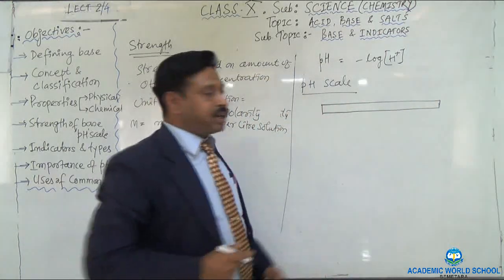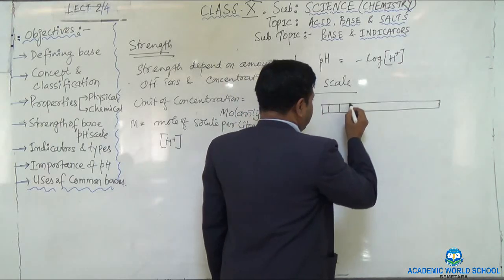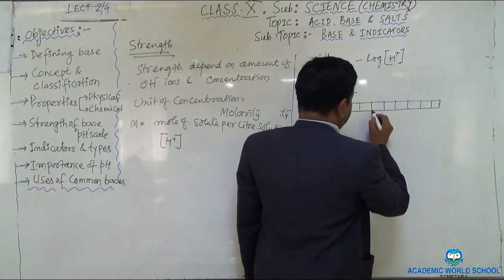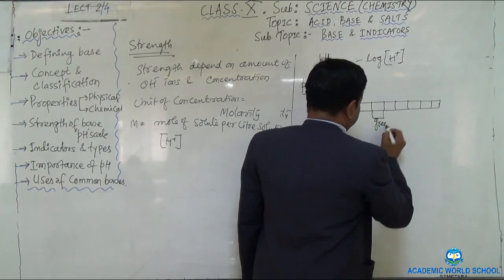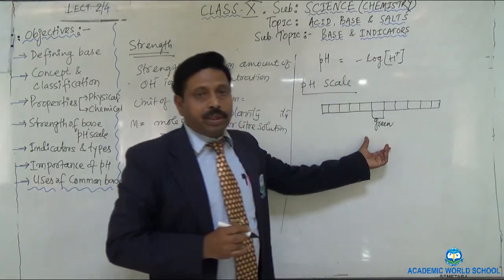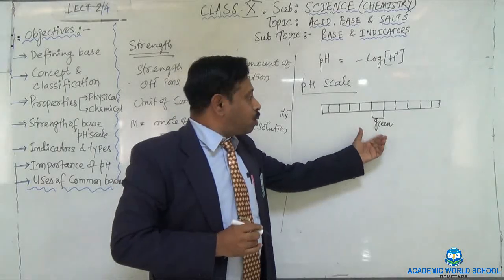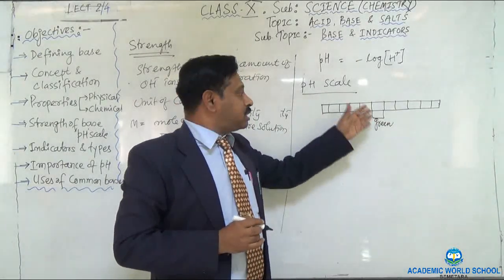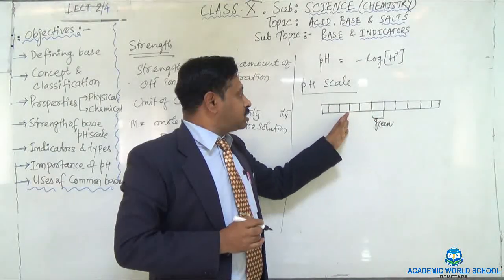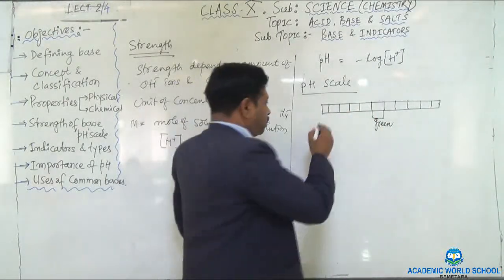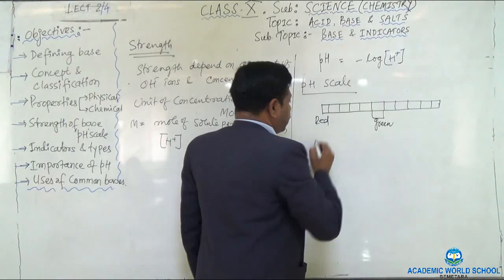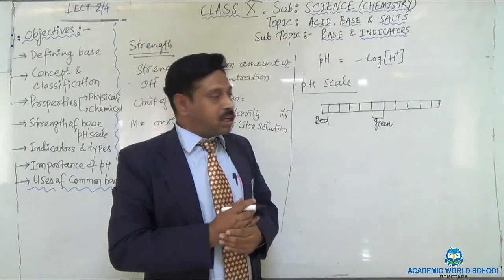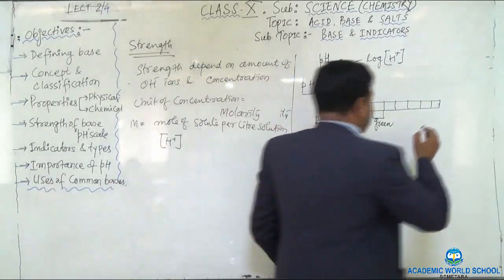Divided with different color bands like this. At the center the color is green, and the green color is considered to be the neutral. As you go towards the left of the green, the color slowly and gradually changes to yellow, orange, red and dark red. Similarly, if you move towards the right of the green, the color changes to purple and at last it will be dark blue.